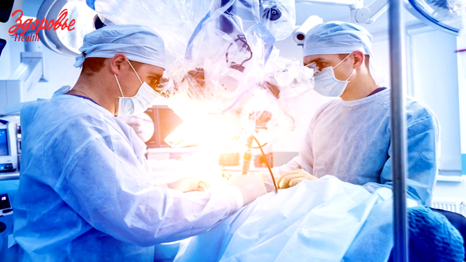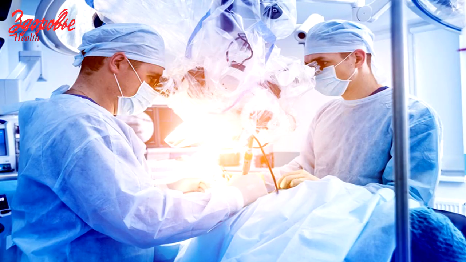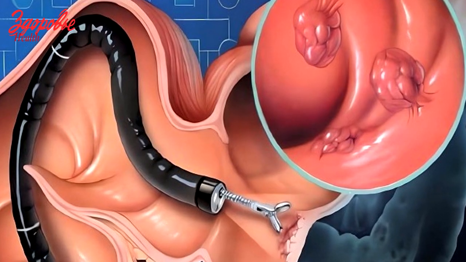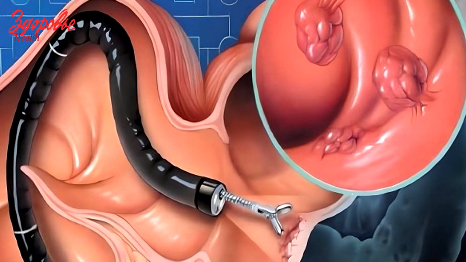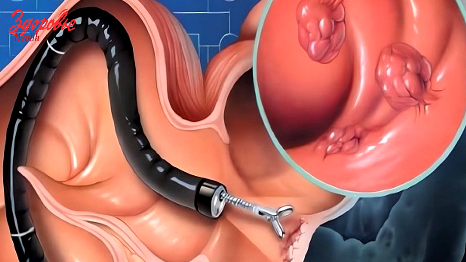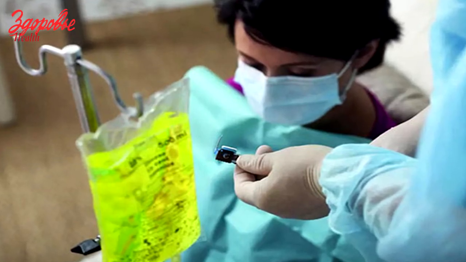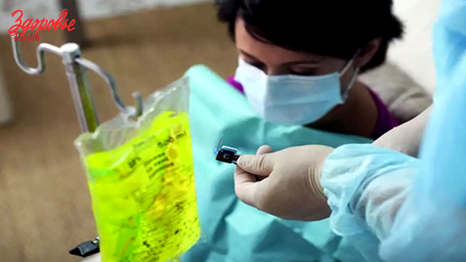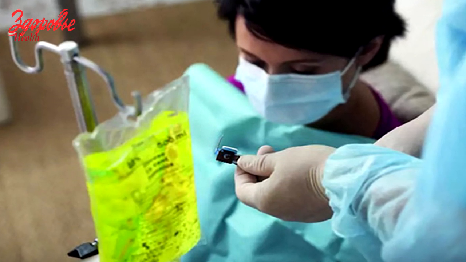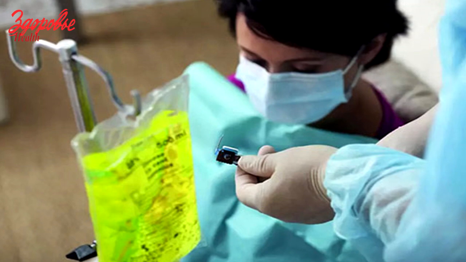For stage 1-2 tumors, early stages, economical resection of the colon is performed. Endoscopic removal of both benign and malignant tumors of small sizes is widely performed. Chemotherapy is used if the operation does not allow to completely remove the neoplasm and the cancer cells have already entered the lymphatic system.